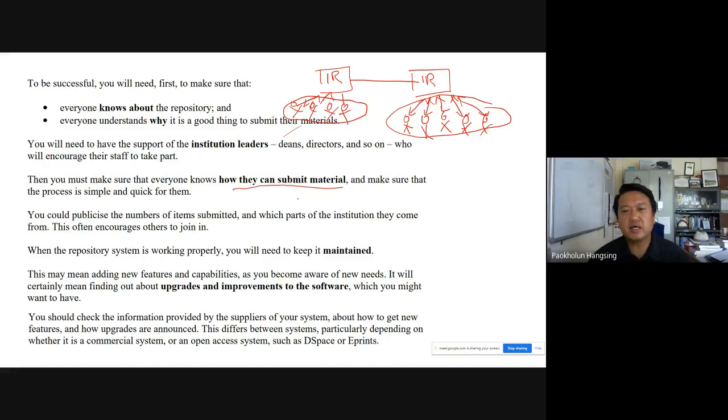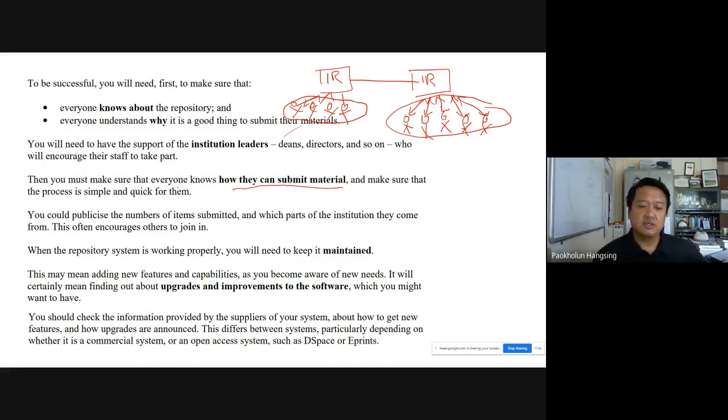Sometimes we can have a review committee, so that junk is not being submitted. There will be a group of people who decide whether the material being submitted is okay or not. Once they approve, it is kept in the institutional repository. We have to publicize, like the digital library, the number of items submitted and which part of the institution they come from. That way they are encouraged to join.